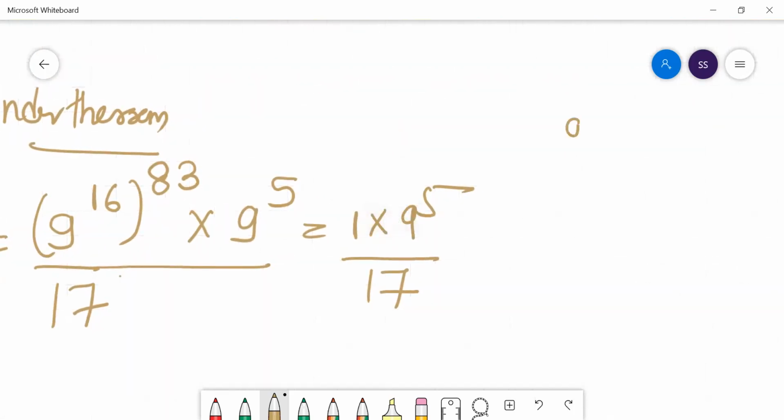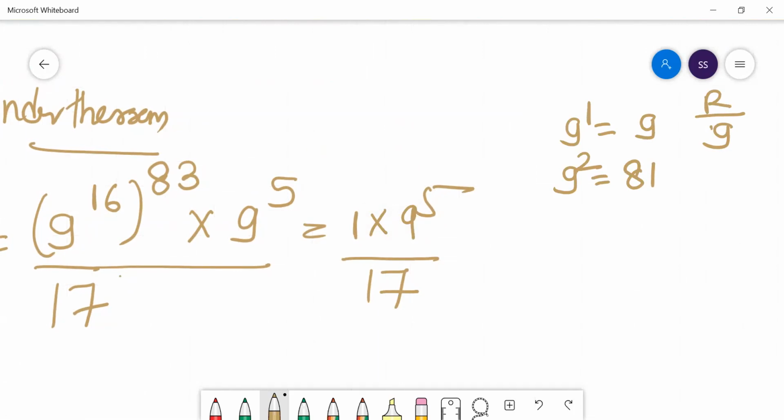Let's do this. What is 9 to the power 1? 9 to the power 1 is 9. So if you divide 9 by 17, the remainder is 9. 9 to the power 2 is how much? 81. Now 81, if you divide by 17, will give you a remainder of minus 4, because 17 fives are 85.